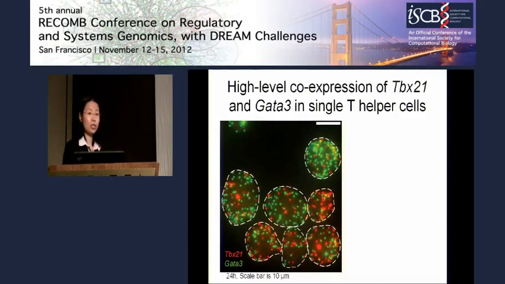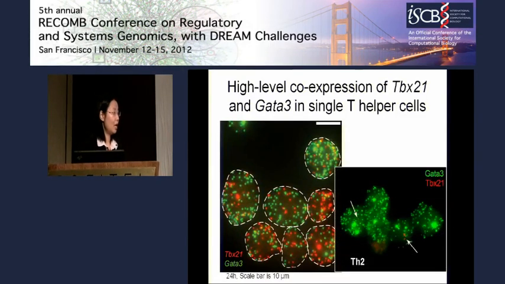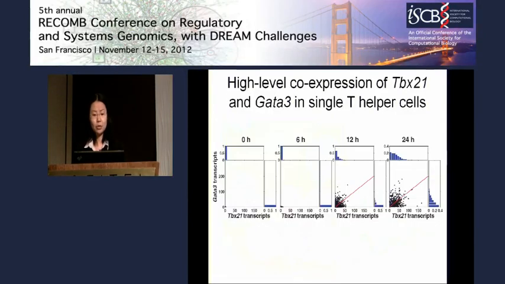Distinguished from the low-level co-expression in the priming model that has been described previously, the co-expression we have observed here is at very high levels, comparable to terminally differentiated cells. This shows you a picture of terminally differentiated Th2 cells, with GATA3 in green. You can see that even at 24 hours, the expression level of GATA3 is pretty comparable. And to quantify our data, we did a scatter plot.